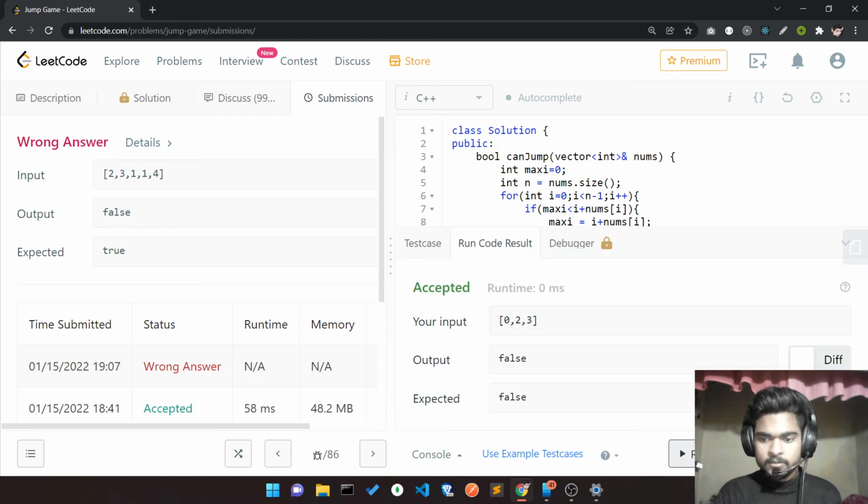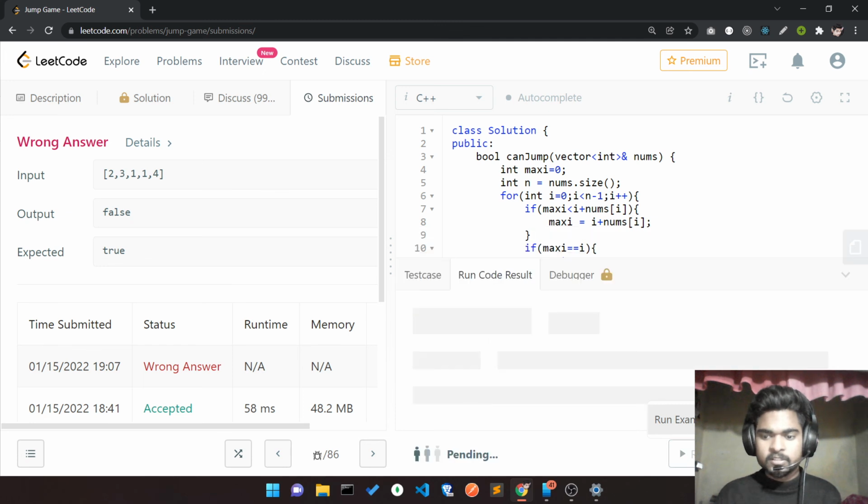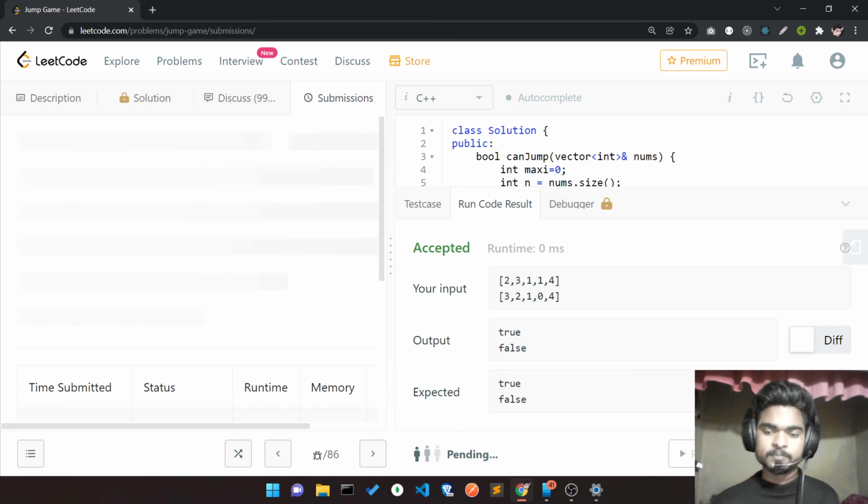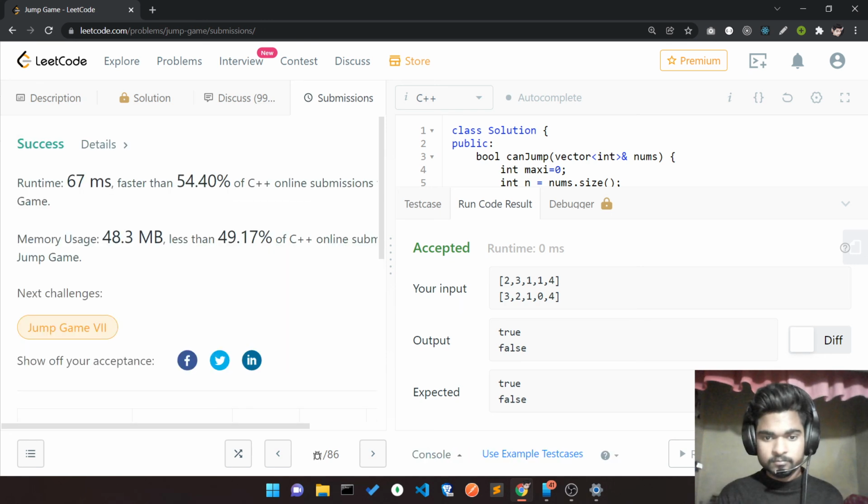It's accepted. Let's run all the test cases, and let's submit our code, guys. And it's accepted.